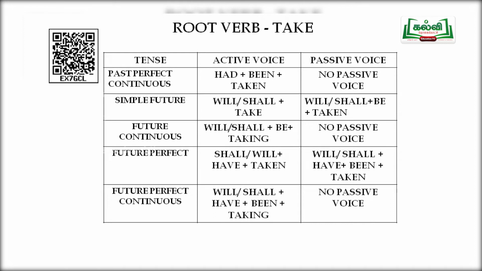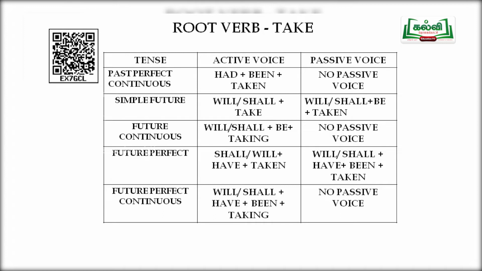Now coming to the future tense. Simple future tense, will take or shall take, will change to will be taken or shall be taken. Future continuous tense, will be taking or shall be taking, will change to, yes, there is no passive form. It will not change.